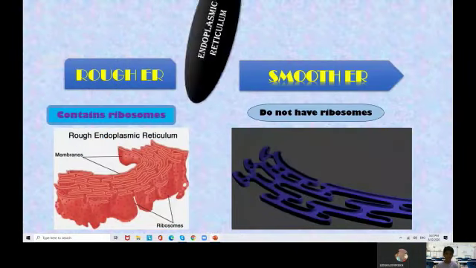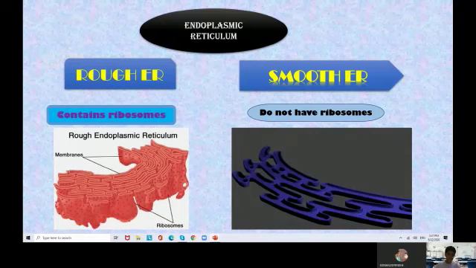The next is the endoplasmic reticulum. The endoplasmic reticulum is a network of interconnected channels that extends from the cell membrane to the nucleus. It is divided into two parts. Number one, rough endoplasmic reticulum. Due to the presence of ribosomes, it becomes rough, so it is known as rough endoplasmic reticulum. It is important for protein synthesis. The second one is smooth endoplasmic reticulum. As per the name, it does not contain ribosomes, so it is smooth. It is involved in metabolism and transport of materials from one part to another.